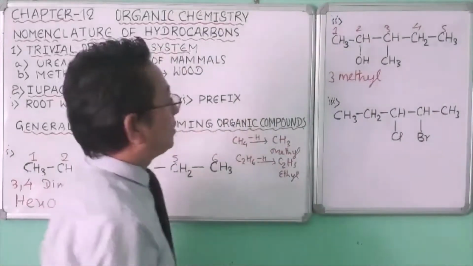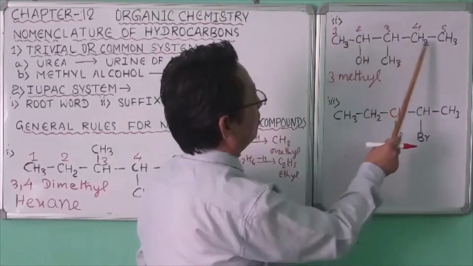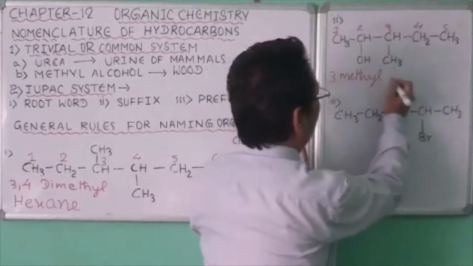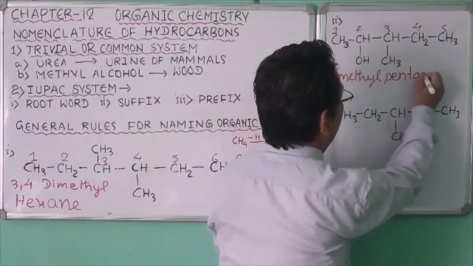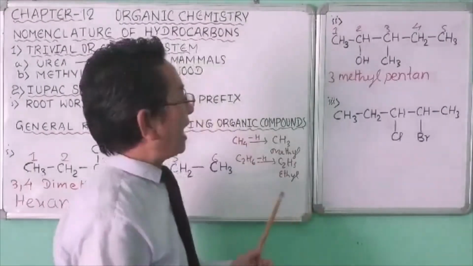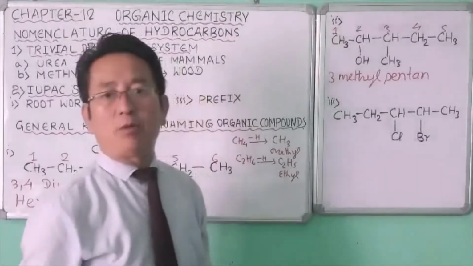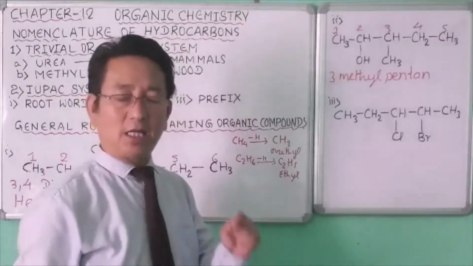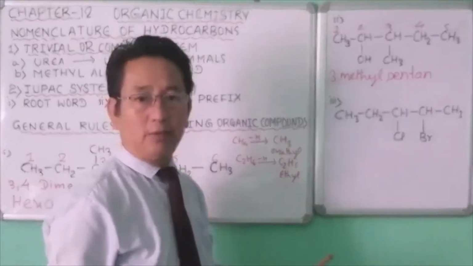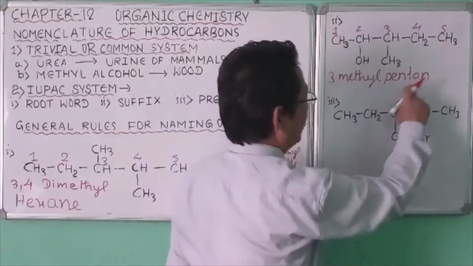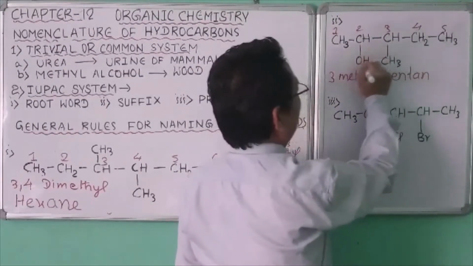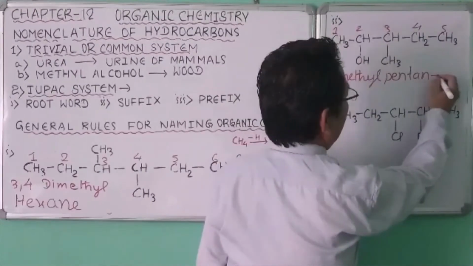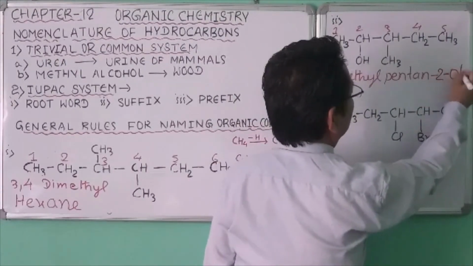3-methyl. So here 1, 2, 3, 4, 5 carbon atoms. Single covalent bond. Pentane. Here, for alcohol, in the IUPAC name, the E of the alkane is substituted by OL. So pentane here becomes pentan, and the position of OH is in second, so we'll write 2-ol.